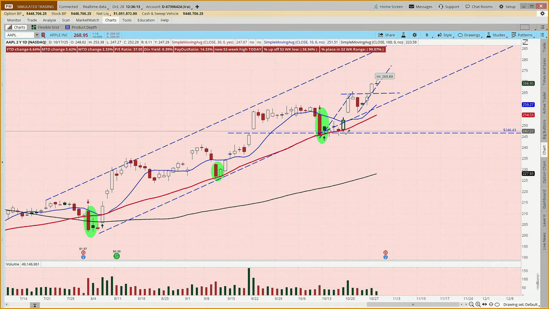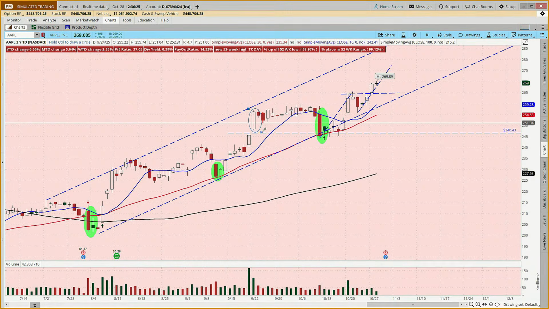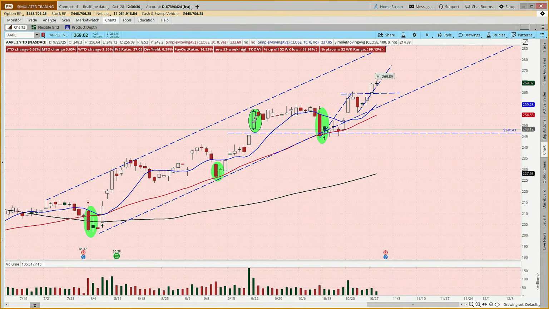Now, does it work at the top of the house also? So here we have this big white candle, and then this body's inside this body. So that would be considered a bearish harami. And did it in fact pull back? Yeah. But this is a bearish harami indicating, within an uptrend, the overall direction of this stock has been up, in at least this time period that we're looking at. So you might be saying, this might be setting up a flag pattern. So there we go. Anyway, I hope that answers your question.